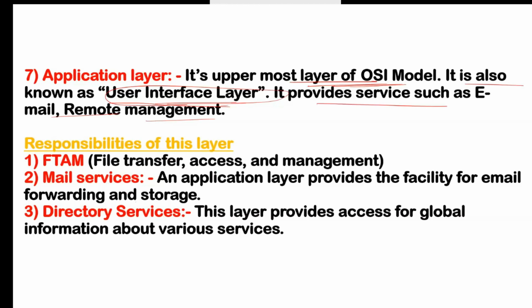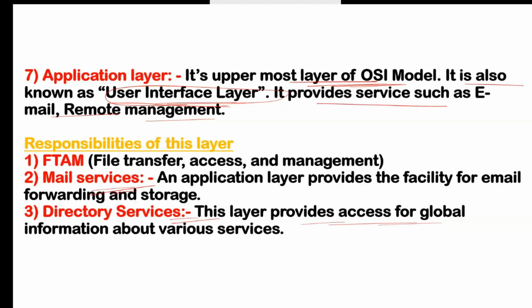And the responsibilities of this layer, first is FTAM. FTAM means, when you use your network, what will you do? You will transfer files, access files, and manage files. That is the responsibility. On this layer, using your application, you can do file transfer, access, and management. Mail services. If you are using any type of mail services like mail forwarding, mail storage, you are using this application layer. Directory services means this layer provides access for global information about various services.